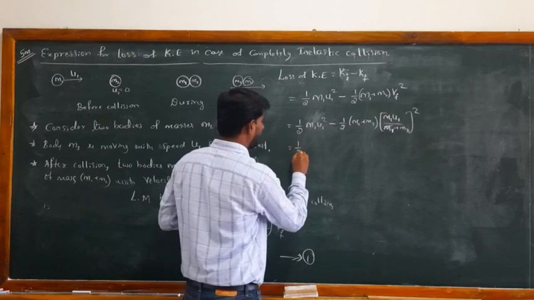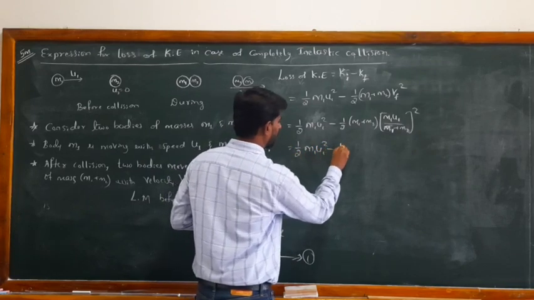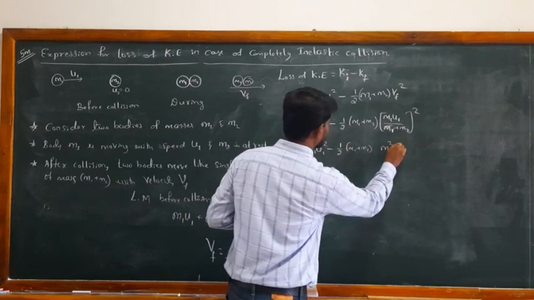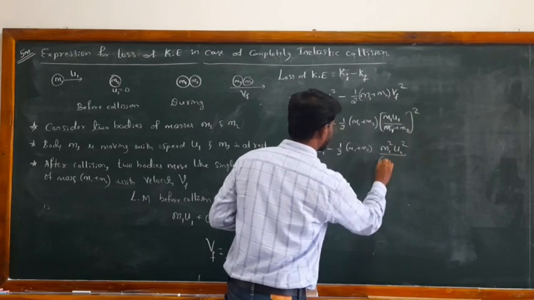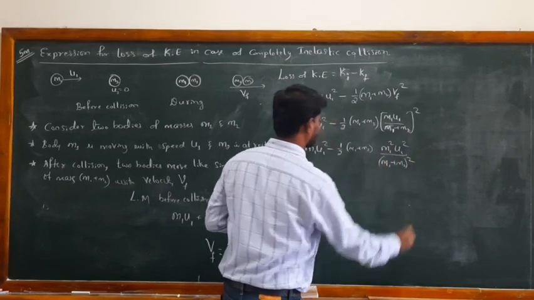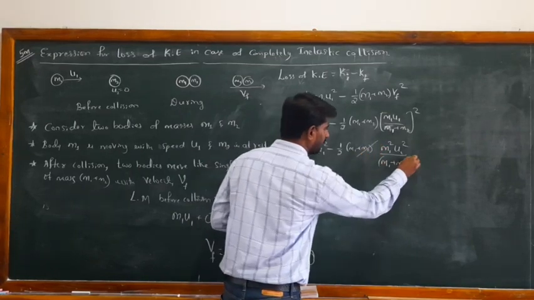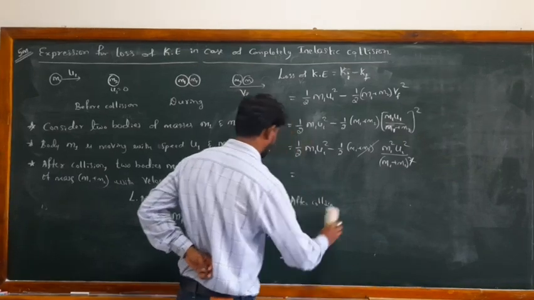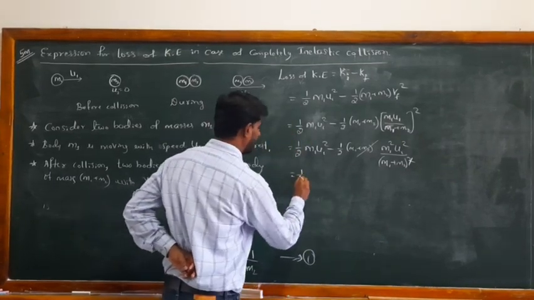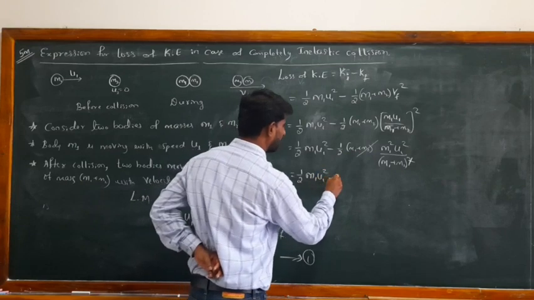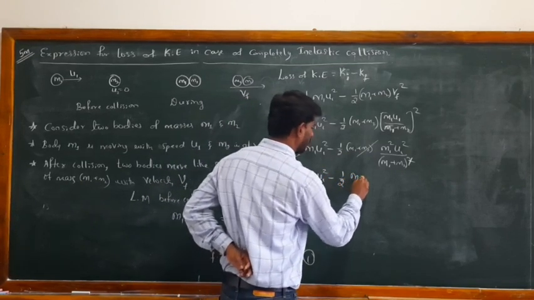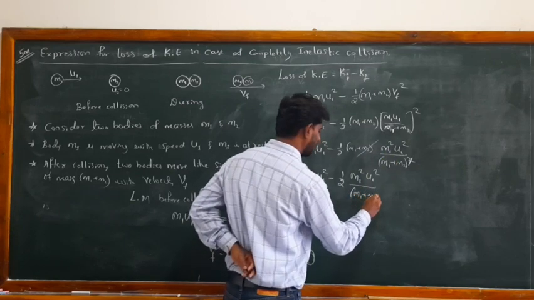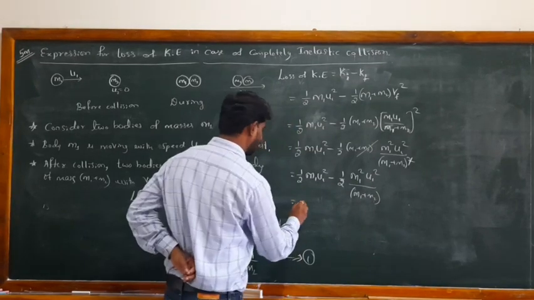So here 1 by 2 m1 u1 square minus 1 by 2 m1 plus m2 into m1 square u1 square, divided by m1 plus m2 whole square. And here there is a m1 plus m2 term, this is a square term. Okay, it cancels, and the remaining term is 1 by 2 m1 u1 square minus 1 by 2 m1 square u1 square divided by m1 plus m2.